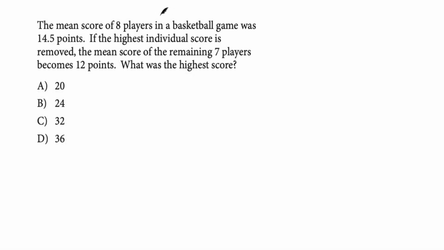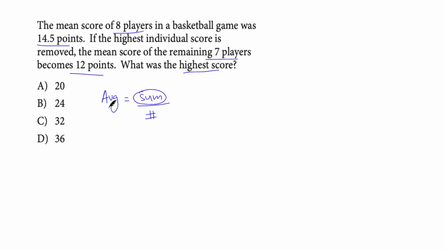Next question. The mean score of 8 players in a basketball game was 14.5 points. If the highest individual score is removed, the mean score of the remaining 7 players becomes 12 points. What was the highest score? It's a very typical question. Let's start by applying the formula first. That is, average equals sum over total number. The examiner loves this term, please remember, and I'm pretty sure in one of the questions you will be asked to calculate the sum, like over here.